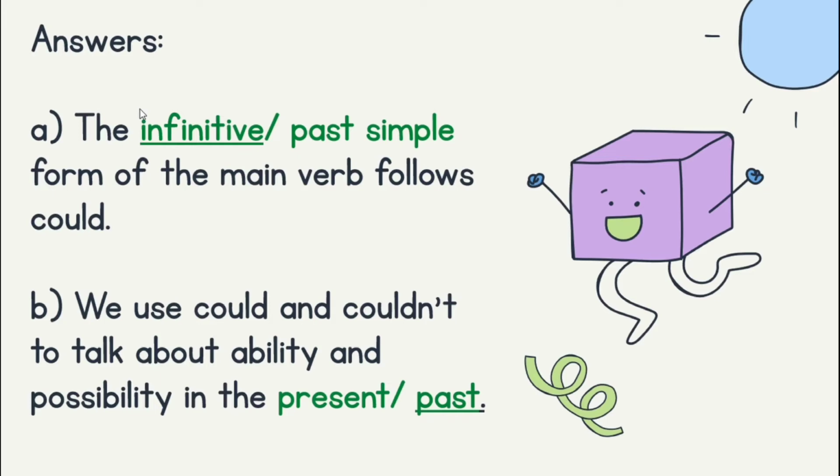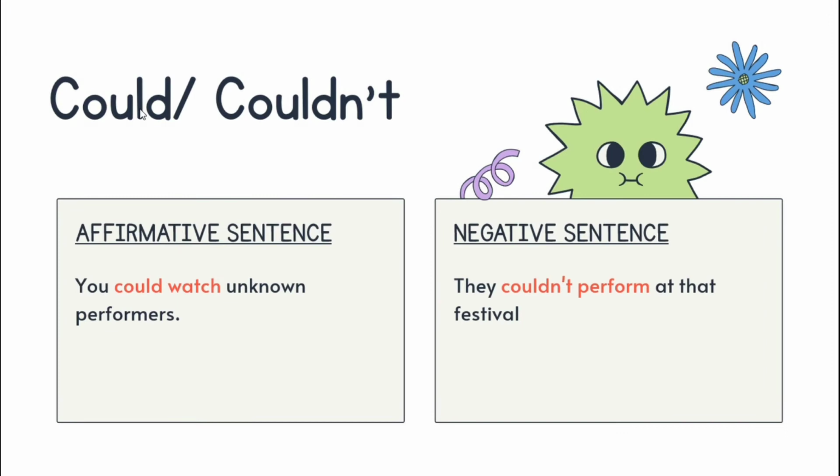So you can see this example, you could watch unknown performance. Watch is the infinitive form, without adding to at the front. We don't write you could to watch unknown performance. Instead, we write it like this: you could watch unknown performance.